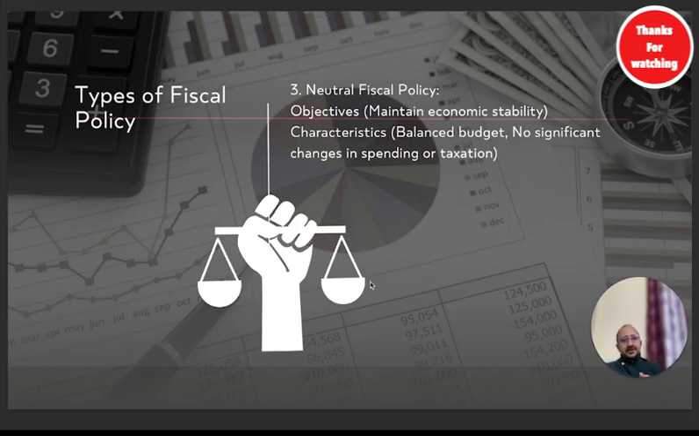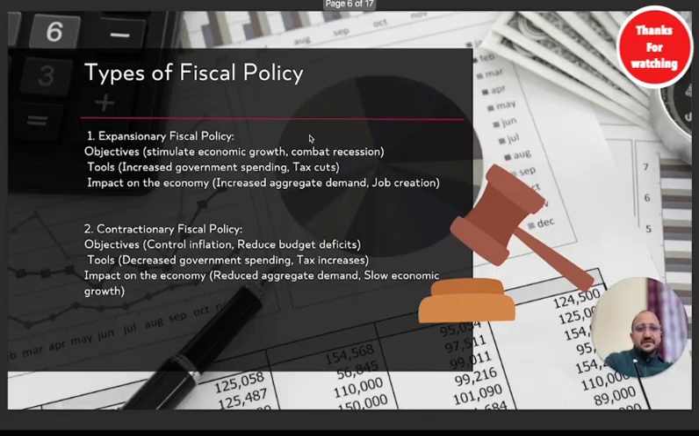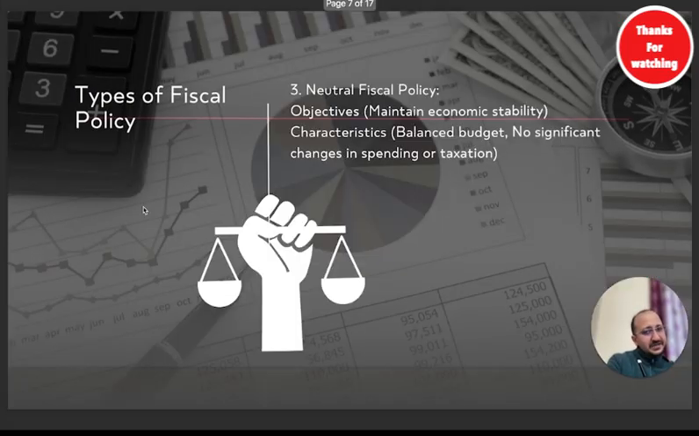Right? Now, neutral fiscal policy, what exactly does it mean? Neutral means there are not many changes in interest rate, in taxation, and there is no change in the expenditure of the government. Things are stable. So the objective is to maintain stability. Characteristics: no significant change in taxation or the expenditures of the government. In spending, there's no change as such. So it is equal. It will stay in equilibrium. Generally, the government stays neutral many times. But whenever there is a change, it would be either expansionary or contractionary. I hope this is clear to everybody.